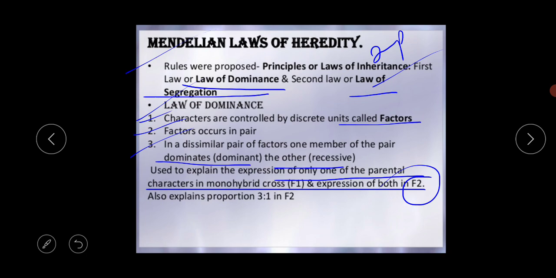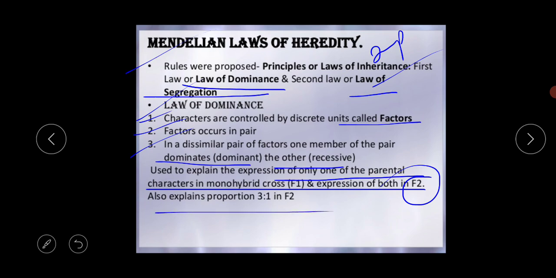The first law is that characters are controlled by discrete units called factors. Second, factors occur in pairs. Third, in a dissimilar pair of factors, one member of the pair is dominant and the other is recessive. This law of dominance is used to explain the expression of only one of the parental characteristics in a monohybrid cross in the F1 generation, and the expression of both in the F2 generation. It explains the 3:1 ratio obtained in the F2 generation.